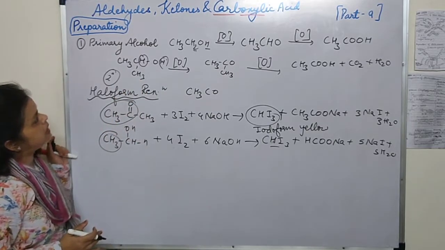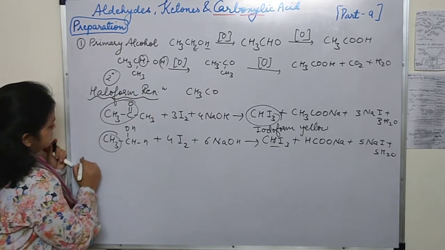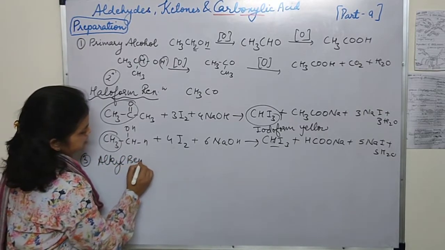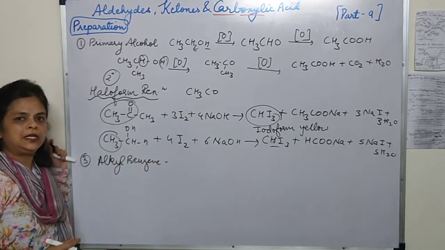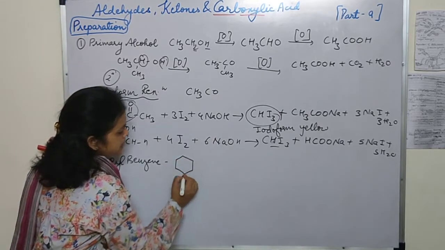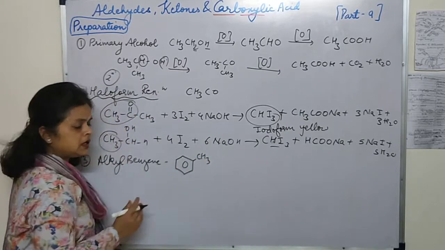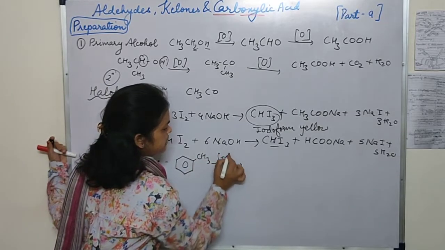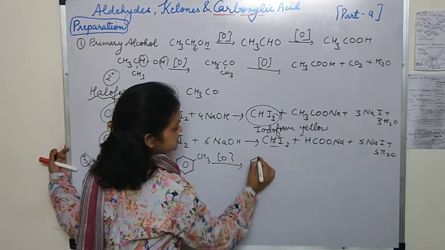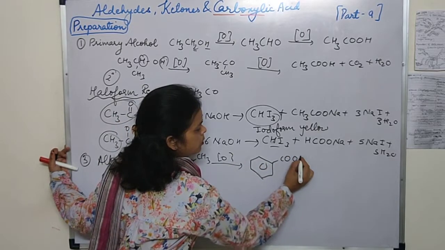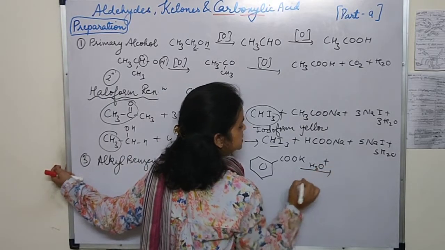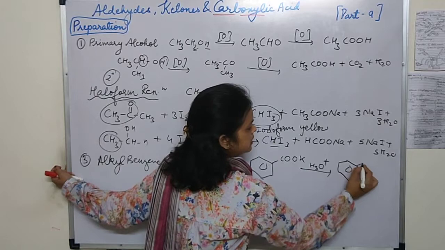So here we have discussed alcohol and aldehyde. The third reaction was with alkyl benzene. Students, how will we make it from alkyl benzene? With alkaline KMnO4 or acidified potassium dichromate. Suppose we have methyl benzene, toluene. This toluene on oxidation with any of these reagents, KMnO4 or K2Cr2O7, will first form the COOK, potassium salt, in the first step, and in the second step on hydrolysis it will convert into benzoic acid.